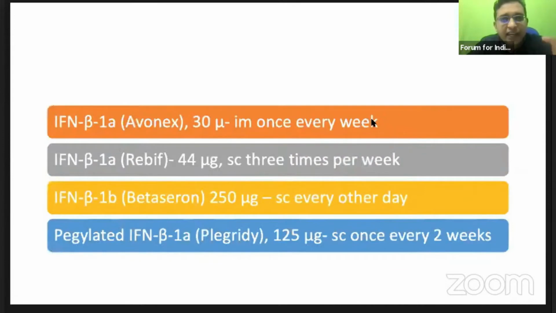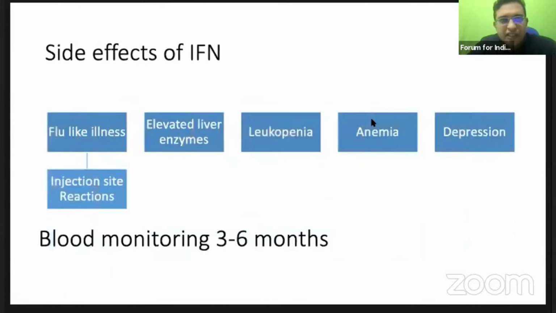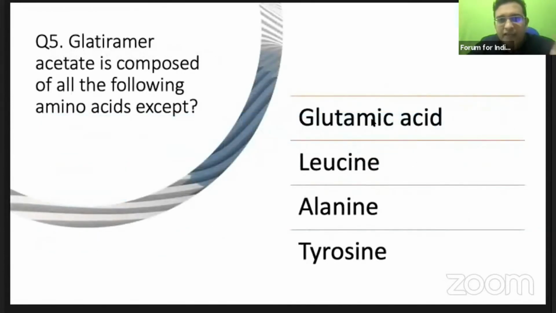So we'll be giving a once weekly injection or thrice per week, or in case of pegylated interferon, once every 2 weeks. So these injections, if you are giving to a multiple sclerosis patient, monitor the blood levels to look for leukopenia, anemia, etc. every 3 to 6 months.